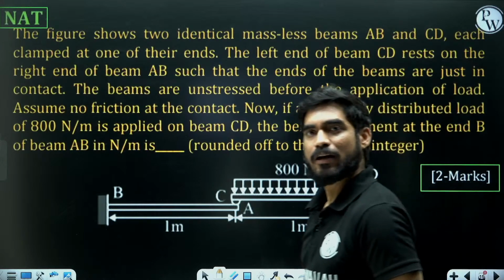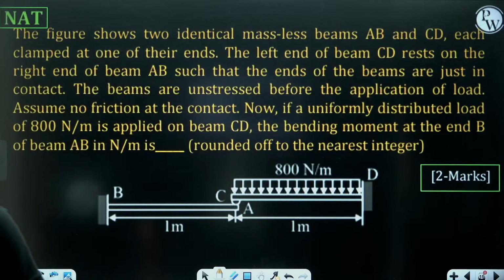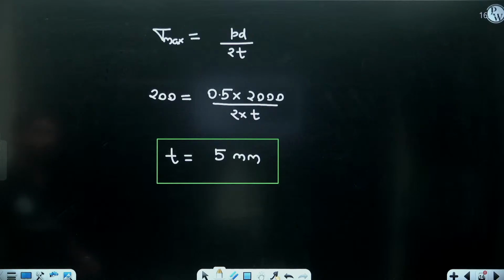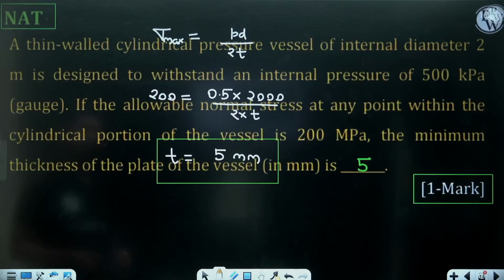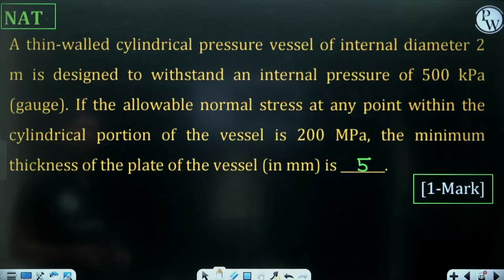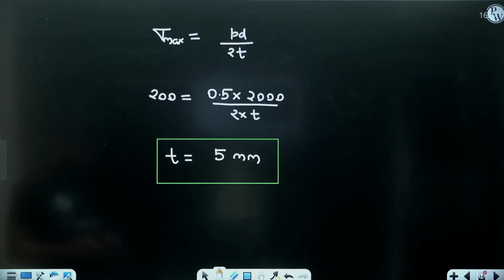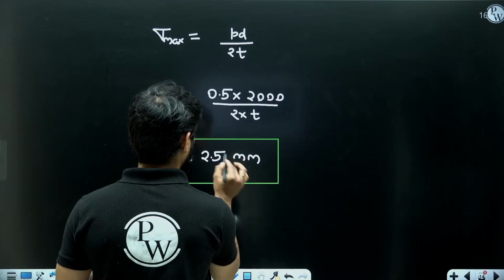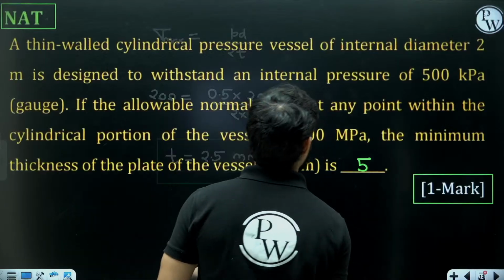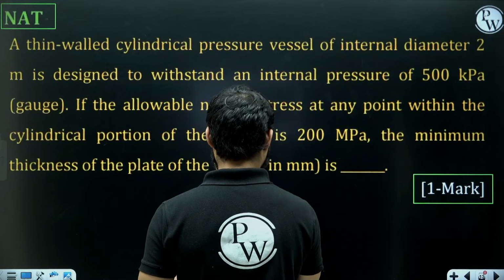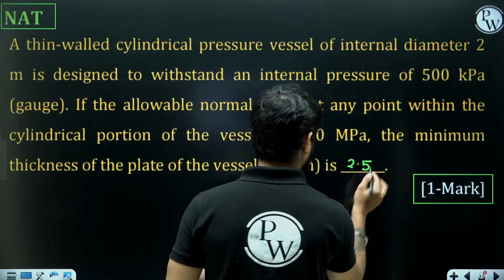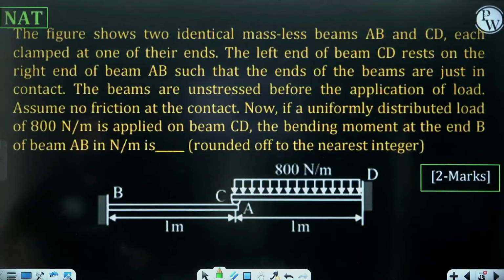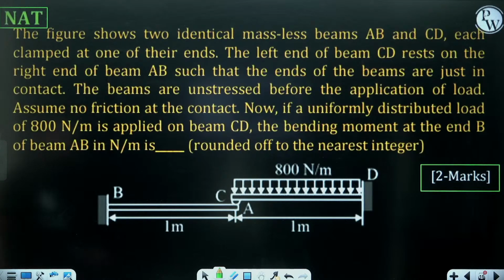So we have to find out the answer. 2.5 mm. How is your answer 2.5 mm, beta? Diameter is 2 meter. So it is going to be 0.5 into 2000 divided by 200 into 2. Okay, 2.5. So sorry, my calculation mistake. 2.5 mm. Okay, so after rectifying the last question, let's move on to this one.